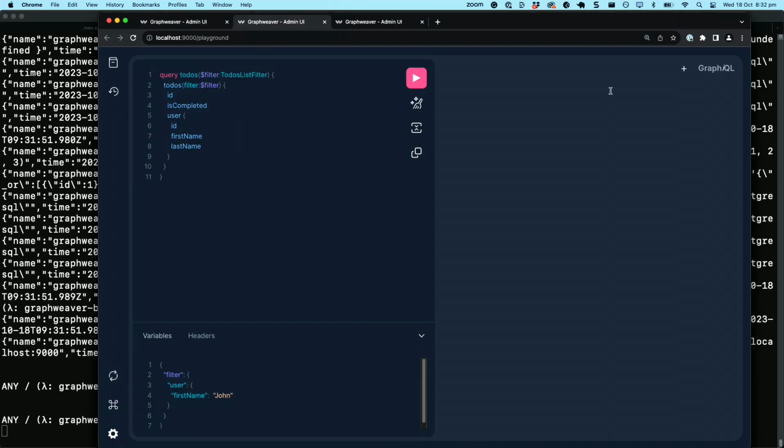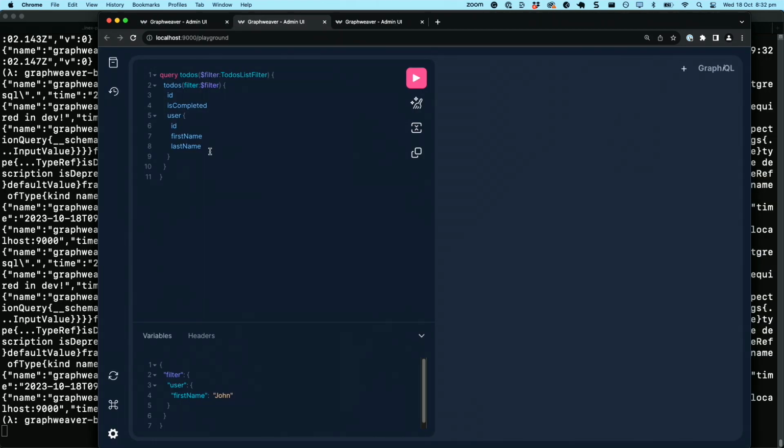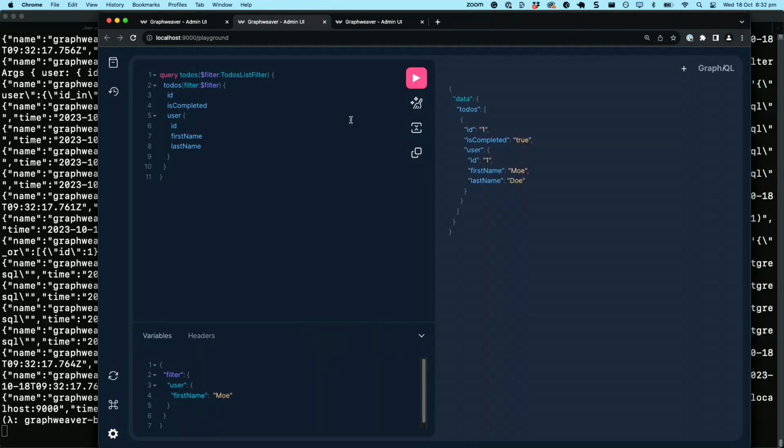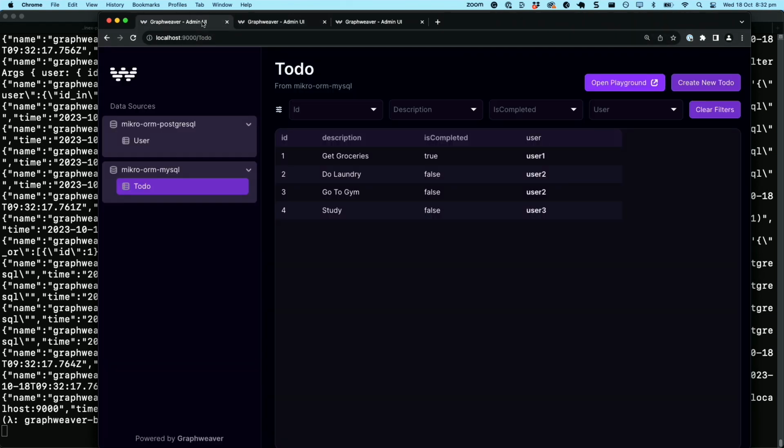Let's do a query of our to-dos by our other data source, the users. So in this case, we're going to ask for all of the to-dos that are assigned to John, whose name I just turned to Mo. So let's just make sure we do that, right? And we get back the to-dos that are assigned to John. And that is a use case of us looking at one database and reaching across into another database, filtering it, and getting that back in a response.